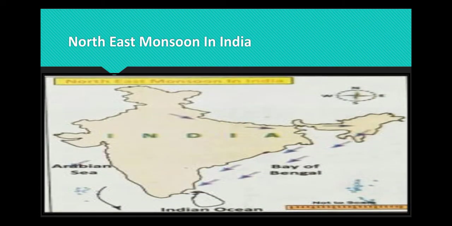Northeast monsoon wind. The northeast monsoon takes place between October and December. During this time, states such as Tamil Nadu and Andhra Pradesh get rainfall. But this monsoon is much smaller than the southwest monsoon. The northeast monsoon is very important for the growth of rice in the states of Tamil Nadu and Andhra Pradesh.